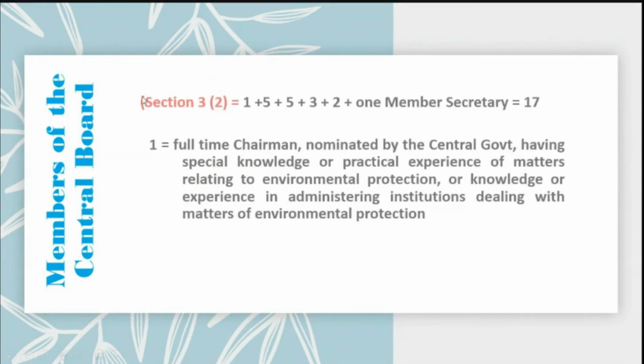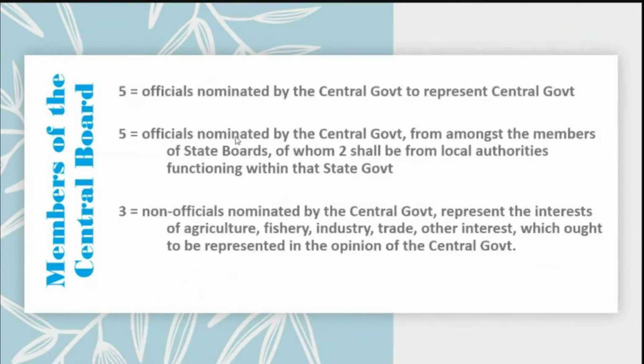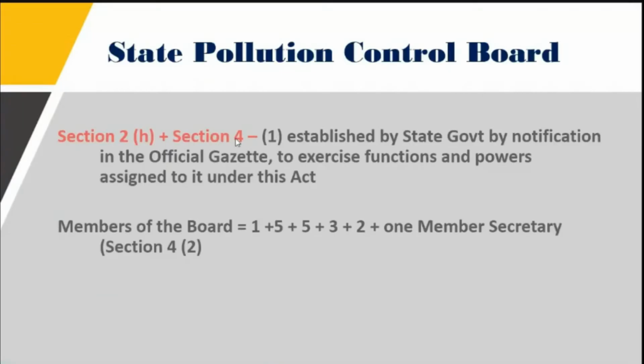So you should remember the scheme 1 plus 5 plus 5 plus 3 plus 2 plus 1. Section 3 of the Water Prevention and Control of Pollution Act 1974 discusses the members of the pollution control board, the Central Pollution Control Board.